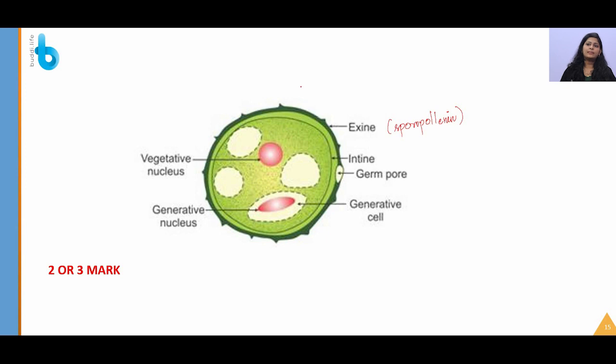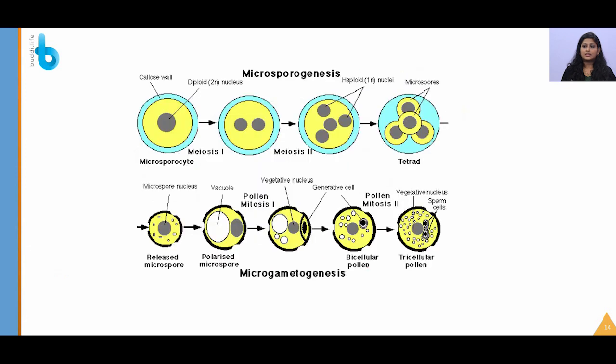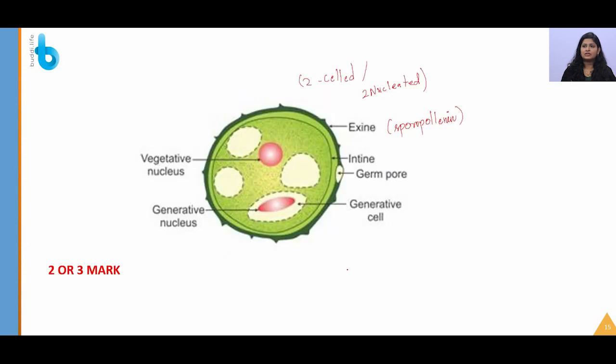Sometimes pollen grains are released in this condition and they are called two-celled or even two-nucleated condition. This is one more very important thing to remember. You can see after pollen mitosis 2, you can see this tricellular pollen, right. So this is 3-nucleated.